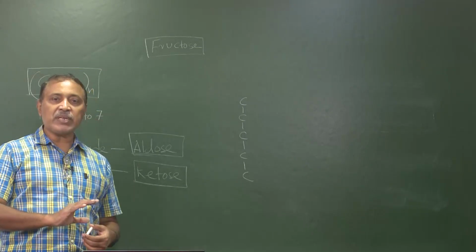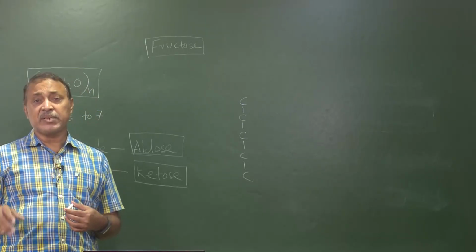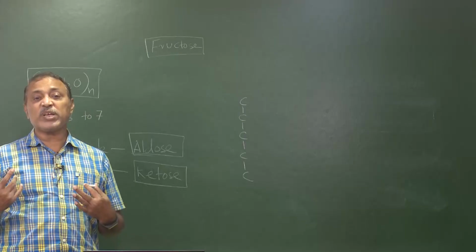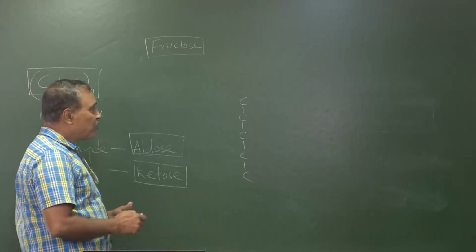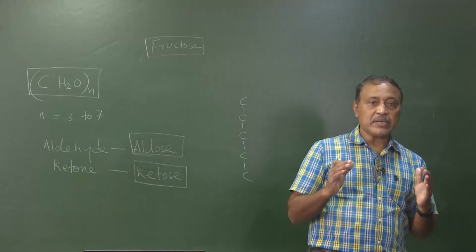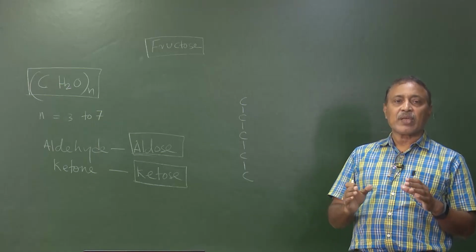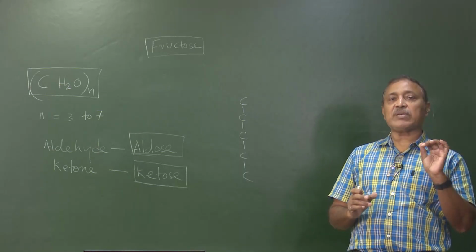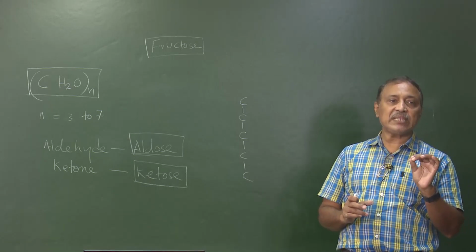There are many monosaccharides. So all these monosaccharides must be given a name. Otherwise we cannot know about whom we are speaking of. So how to give them a name? There is a very common method of naming them, which is the number of carbons present in them.